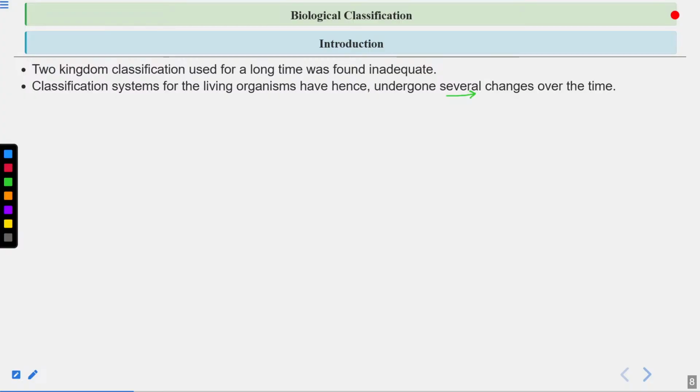Now we are studying organisms at the molecular and genetic level. We are also taking into consideration evolutionary relationships. So now we are able to better understand living organisms. We can understand the evolutionary relationships also. So that's why the classification systems are changing.